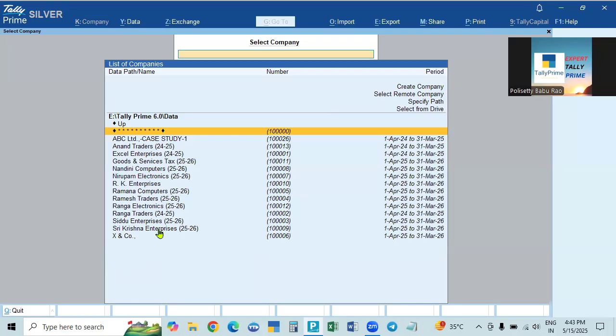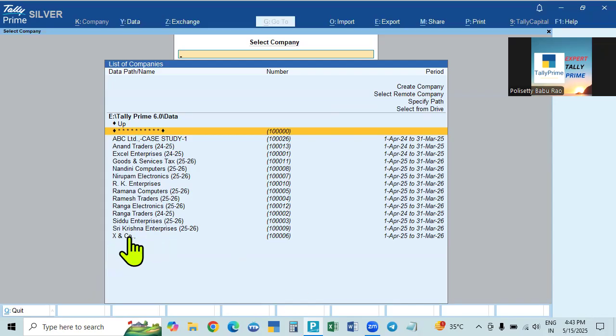Deleted means totally gone. The data contained in the company is completely gone. So what to do? In such a case, all the company's data is available in the backup path. From the backup path, we can get it back to the original data path. It is called restore.